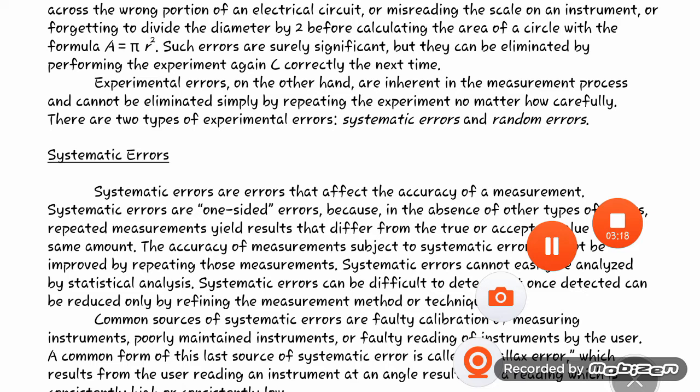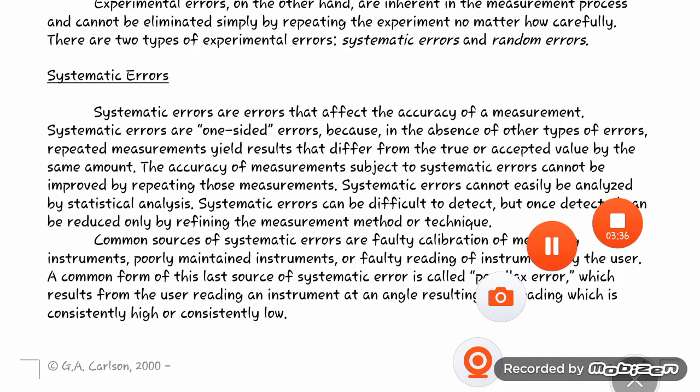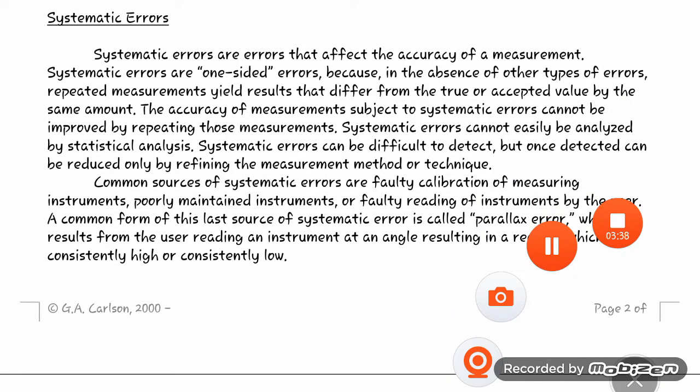Experimental errors, on the other hand, are inherent to the measurement process and cannot be eliminated simply by repeating the experiment, no matter how careful. There are two types of experimental errors: first is systematic error and second is random error. So let's see what systematic error is.